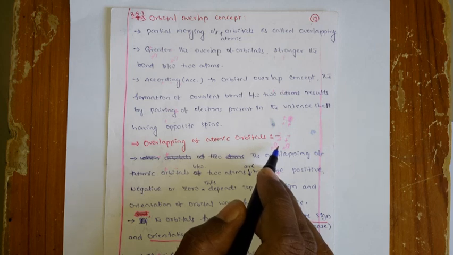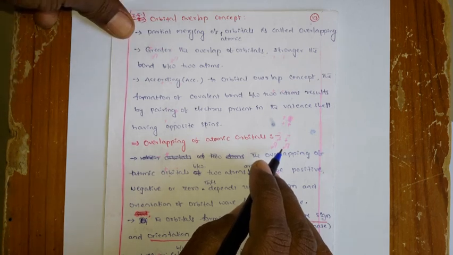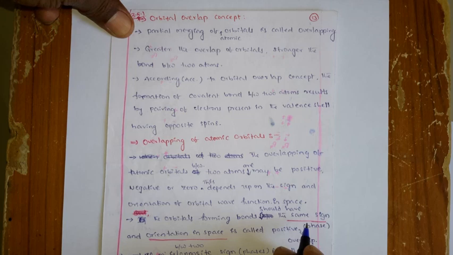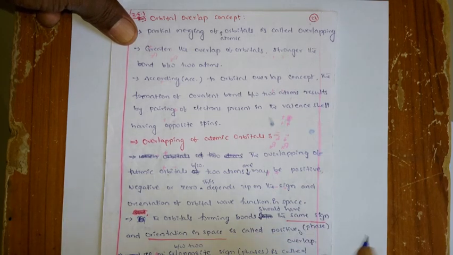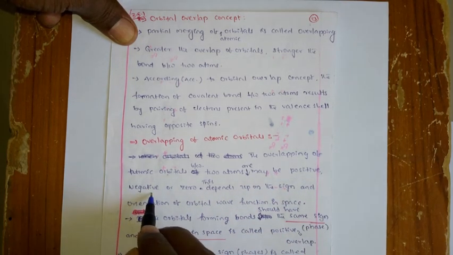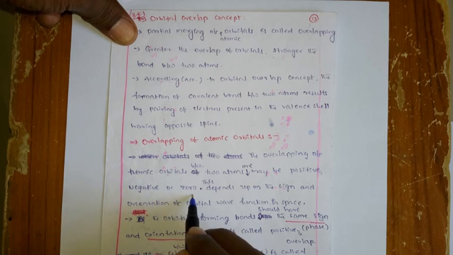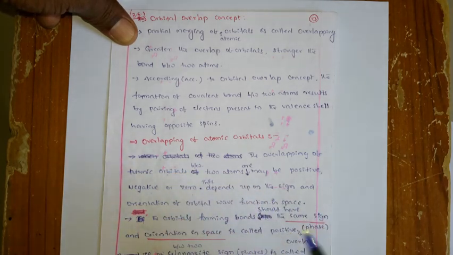So in this lecture, I am going to start from the overlapping of atomic orbitals in the valence bond theory. And how many types of overlapping of atomic orbitals are there? According to the valence bond theory, there are three types of overlapping of atomic orbitals. It may be a positive, or it may be a negative, or it may be a zero overlapping. That depends on different things. What is the positive overlapping, what is the negative overlapping, and what is the zero overlapping.